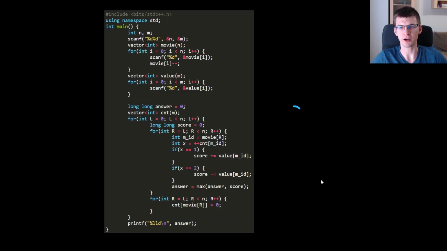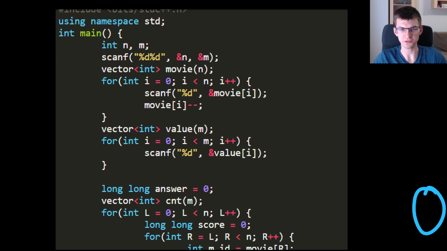Let's quickly talk about the n-square solution, which is too slow. When reading the input, it's convenient to decrease the ID of a movie, and then instead of numbering from 1 to m, we have that from 0 to m minus 1, which fits using some array or vector. Later here, I read values, scores of every movie. Then answer is initially 0. And I want to consider every interval, but if I do that separately and every interval I consider in linear time, I would get n cubic complexity.